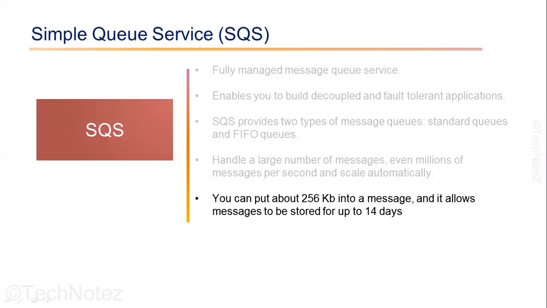SQS is very beneficial for designing the application. A practical use case for Amazon SQS would be to decouple the components of a distributed application. For example, let's say you have an e-commerce application that processes the orders. The application could use SQS to send the orders to a separate service for shipping and handling. This way, the order processing service doesn't have to wait for the shipping and handling service to complete.